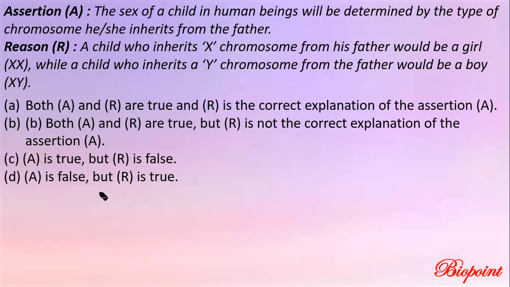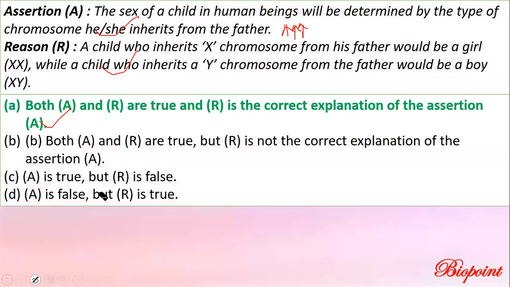It's not a problem. Whether the child is male or female, both have similar properties and similar things happen to both of them, so it doesn't make any difference. It actually depends upon the father's chromosome, the father's sperm, which results in the formation of a girl child or a boy child. Is it clear? Give me hearts on the screen if it's clear for each one of you. So the correct answer for the question is option A. Both assertion and reason are true and R is the correct explanation of the assertion.